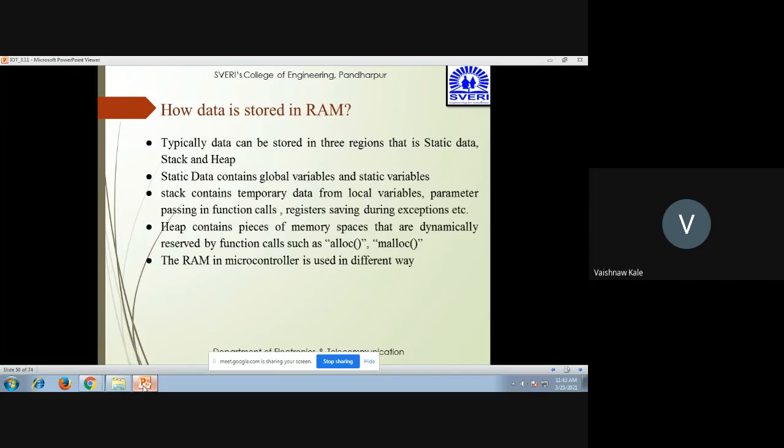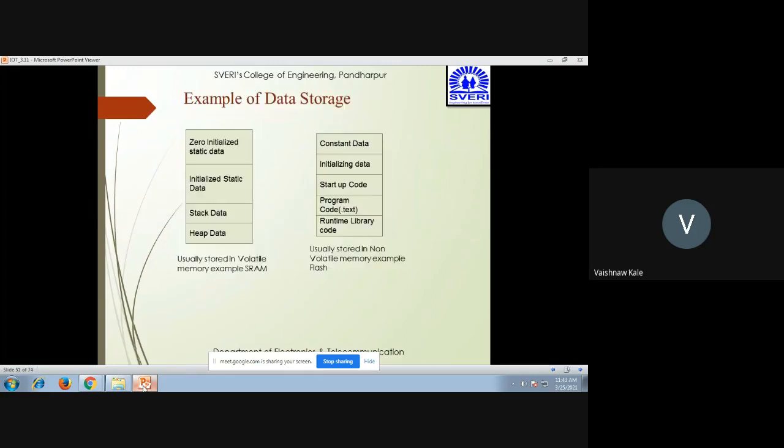Now how is data stored in RAM? It can be stored in three regions: static data, stack, and heap. Static data may contain the global variables and static variables, whereas the stack contains the temporary data from the local variables, parameters passed in function calls, registers, etc. Heap contains pieces of memory space that are dynamically reserved by calloc and malloc, and the RAM in a microcontroller is used in different ways. So this is how the value is stored.